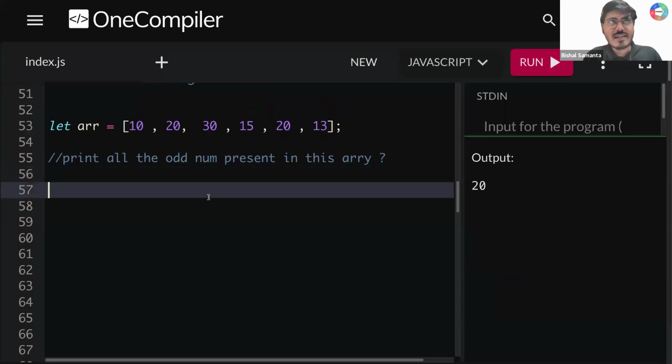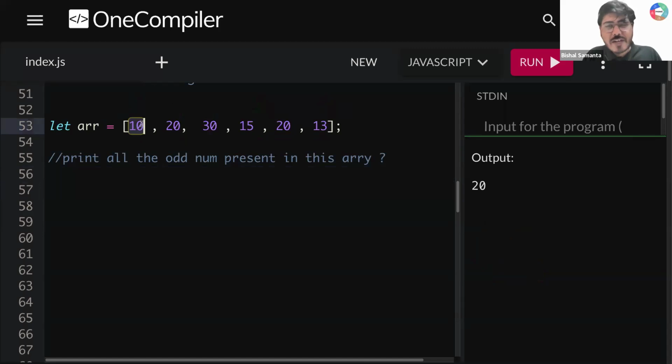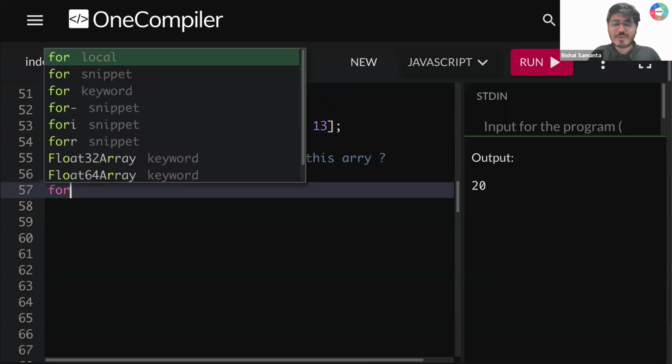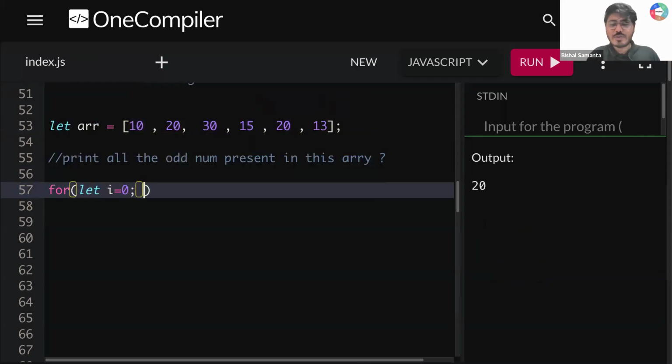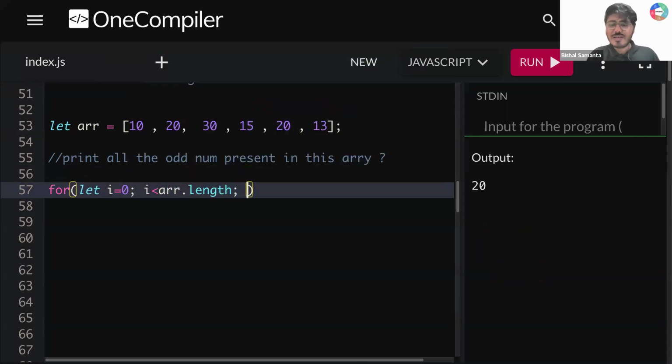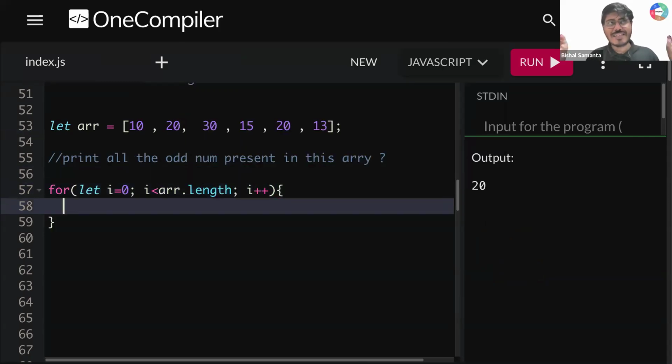Now tell me one thing. If you want to check every number, right? सारे number आपको एक एक करके check करना है, right? For that, do you need a loop to iterate your array? Are you feeling a requirement? मेरे को हर number check करना है, तो एक एक करके loop iterate तो करना है, right? Okay, how to write a loop? तो दिमाग में बैठ जाएगा अभी, right? कितना बार मैंने लिख लिया, right? Okay, for let I is equal to 0, I less than array dot length. Can you write it blindly now? I plus plus. ठीक है?